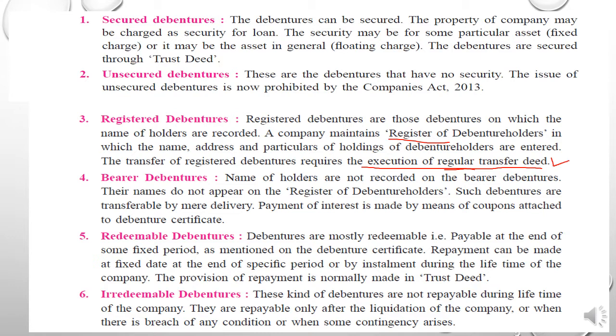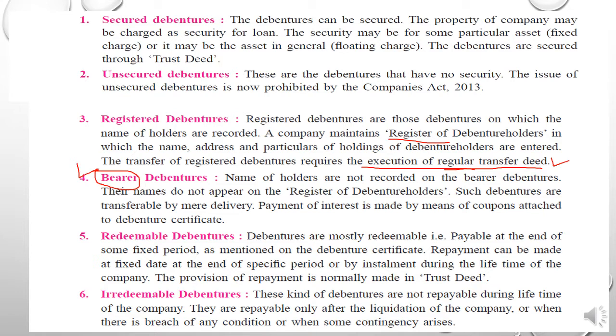Next, students, bearer. It's just like a bearer cheque. Bearer debenture is just like a bearer cheque. You know what the bearer cheque is. Bearer cheque means in that cheque the name of the recipient will not be mentioned. Only the name and signature of the giver of the cheque will be there, and the name of the party to whom the cheque is drawn will not be given. So anyone who holds it can get the payment of that cheque.